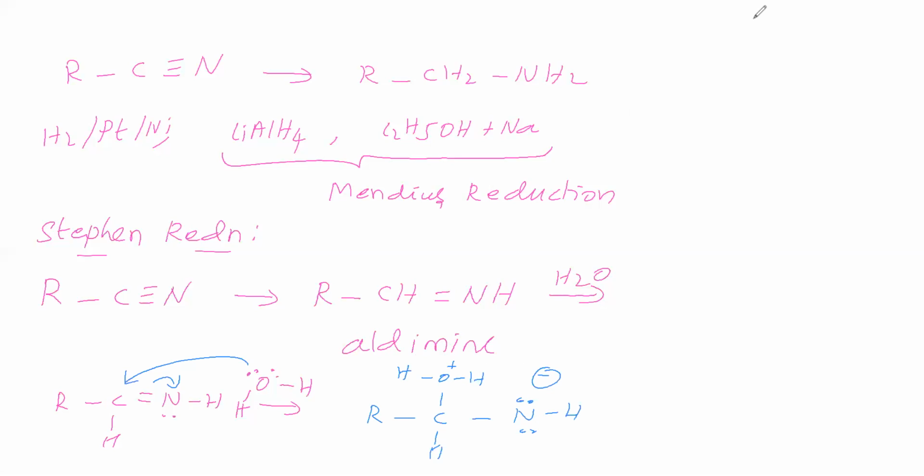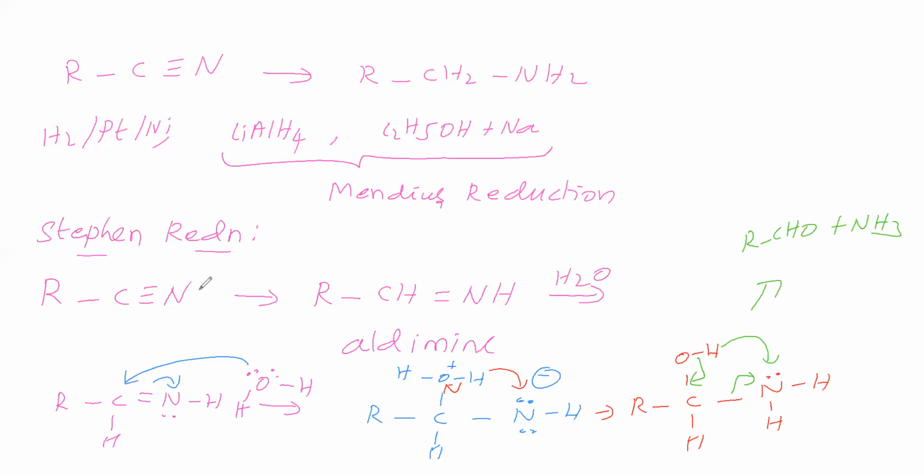Next, this bond shifts, and H plus comes here. So we write RCH with OH and a single bond to NH2; this nitrogen has one lone pair. Then the bond shifts again, and you get RCHO, aldehyde, and ammonia.